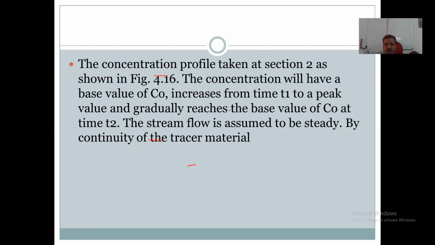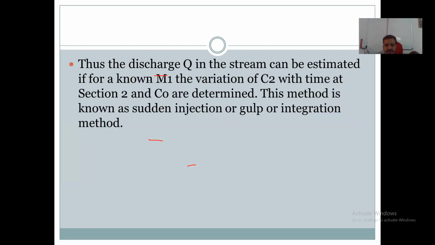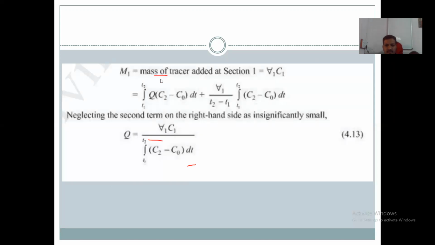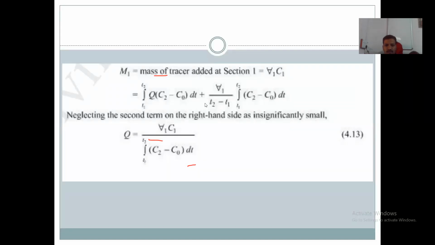So during this flow, the flow is assumed to be steady. Steady flow. The mass M1 of the tracer added at section 1 is equal to V1 into C1.